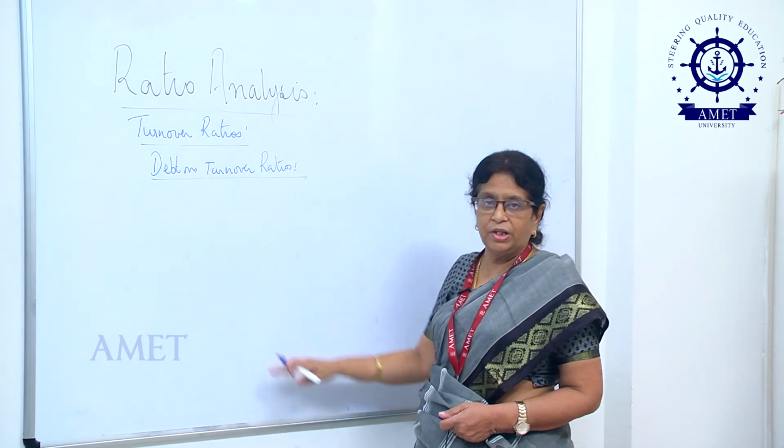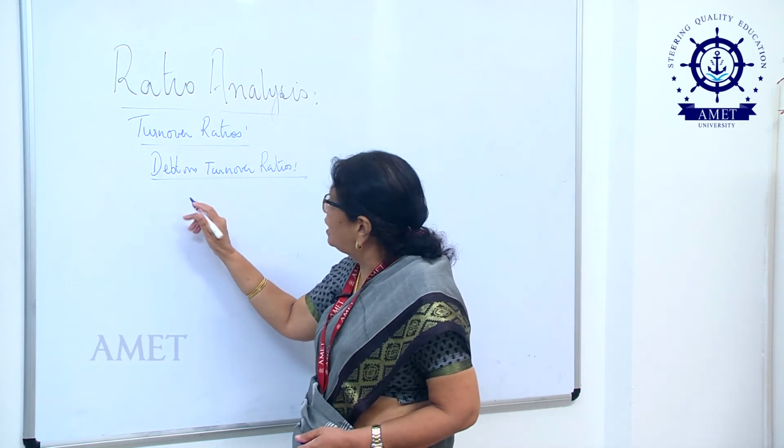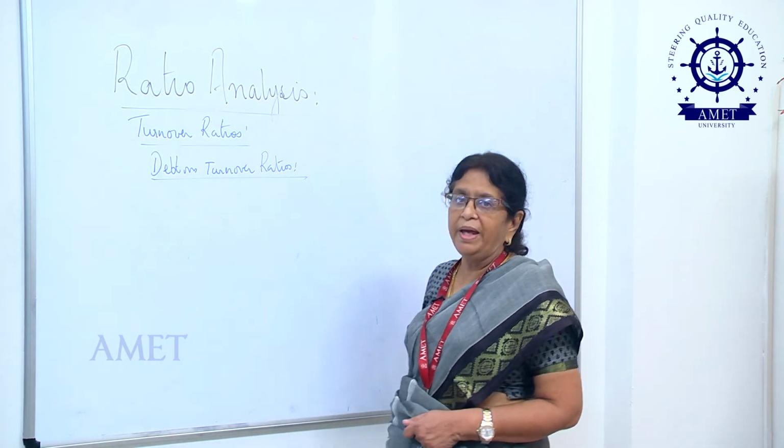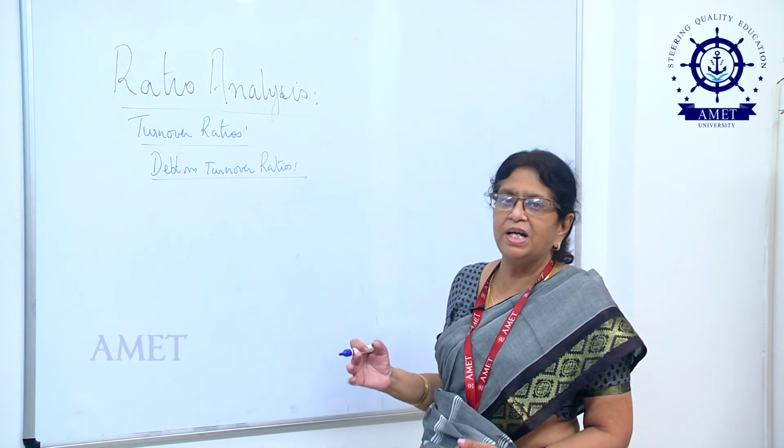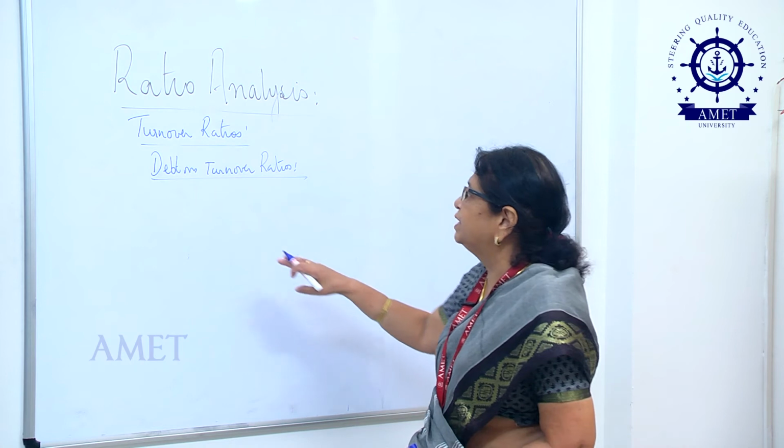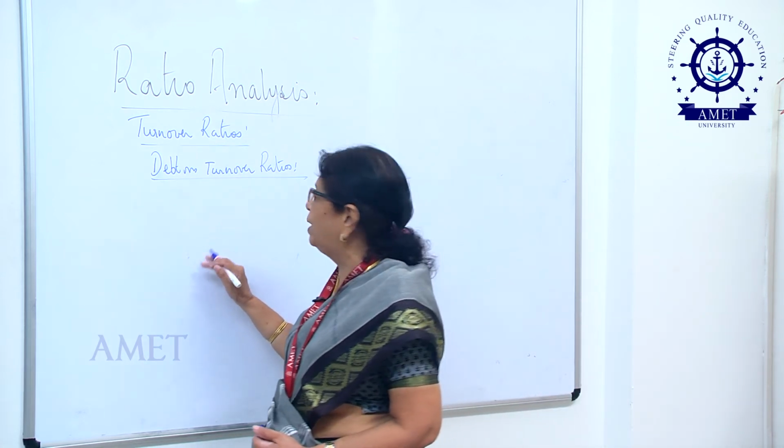Now, this debtors turnover ratio will come into the picture only when I make credit sales. If the company does not sell on credit and all sales made by it are cash sales, the concept of debtors does not come into the picture.